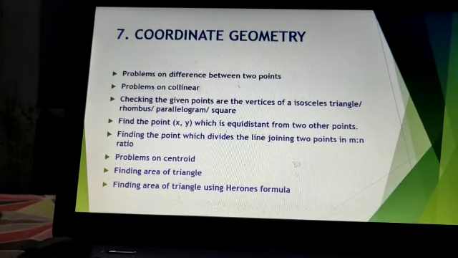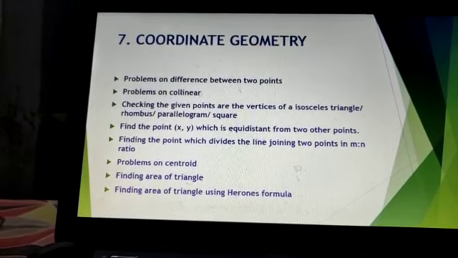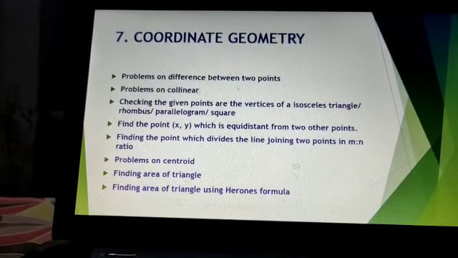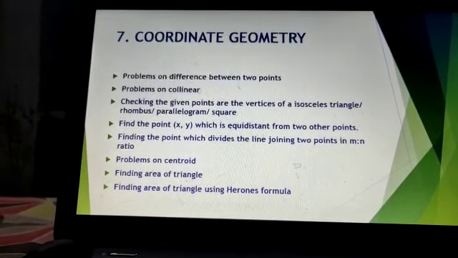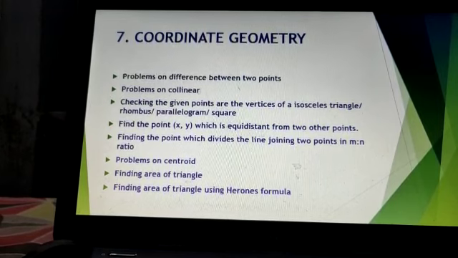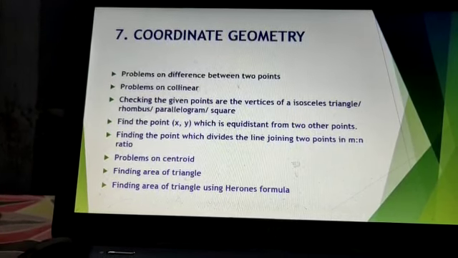And after that one, the 7th chapter, coordinate geometry. In this one the important concepts are problems on the distance between 2 points. They can give 2 points and ask what is the distance between them. Next one is problems on collinearity. They can give any 3 points and ask to check whether those points are collinear or not.